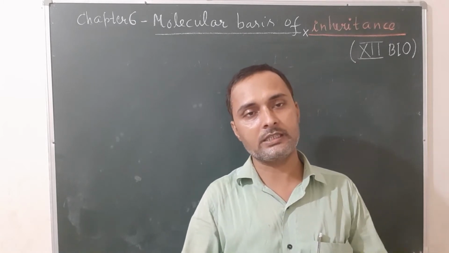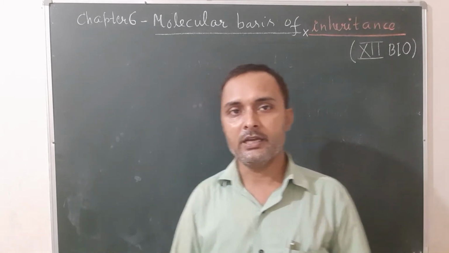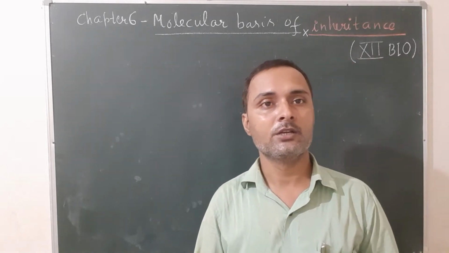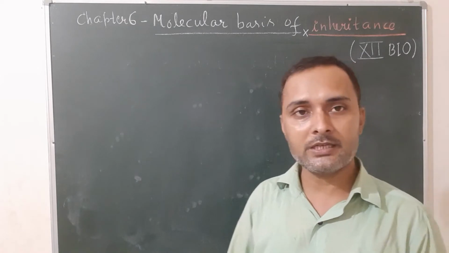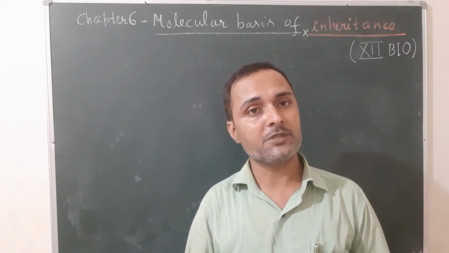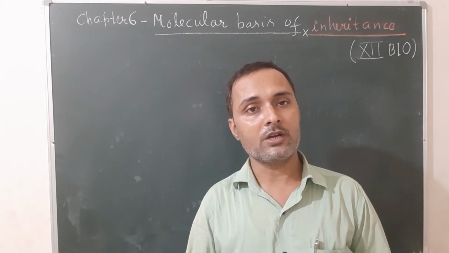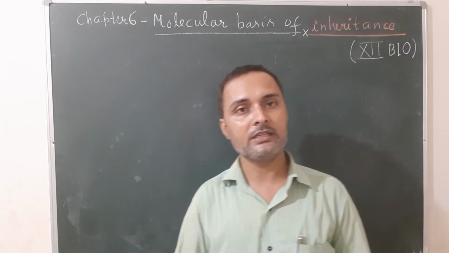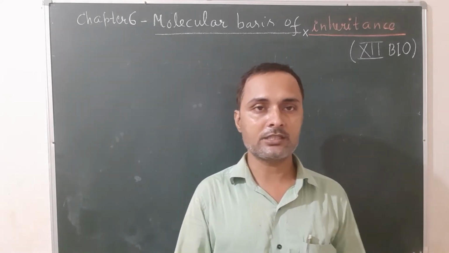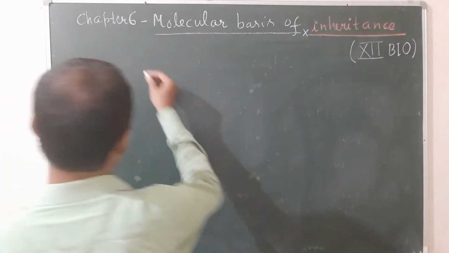Okay, that is already explained in the class. Chapter 6 is molecular basis of inheritance of class 12. So today I will revise the first topics: what is genetic material, various properties of genetic material, occurrence of genetic material inside the cell, and the length of DNA in various living organisms. Let us see one by one what genetic material is.